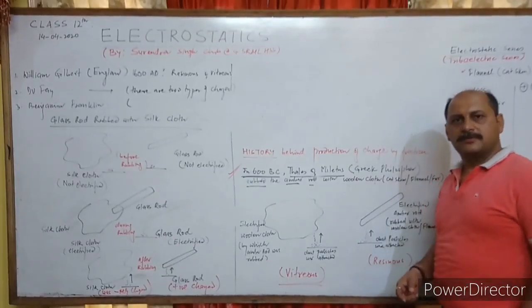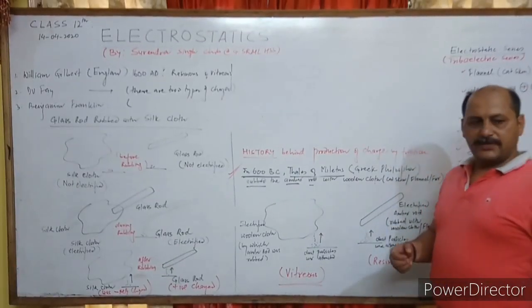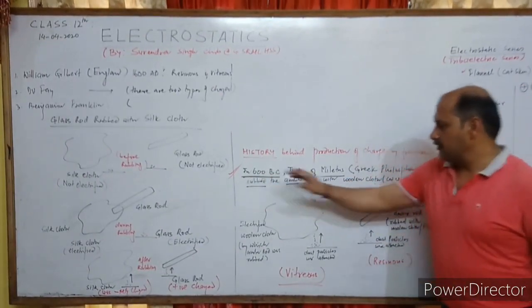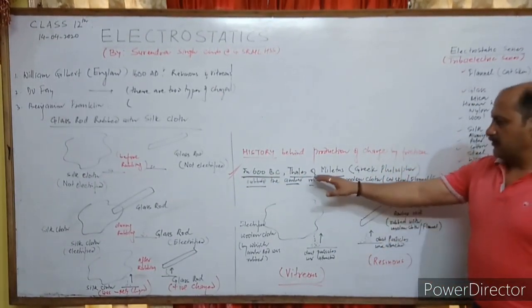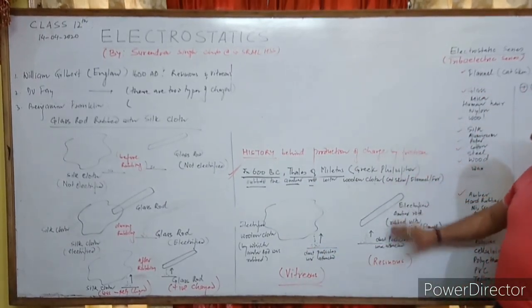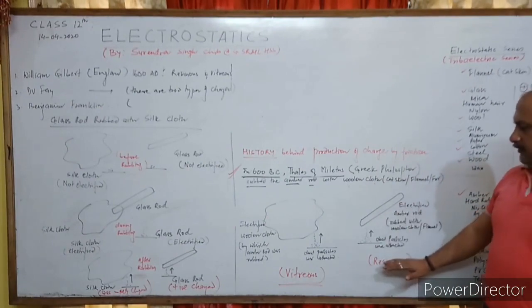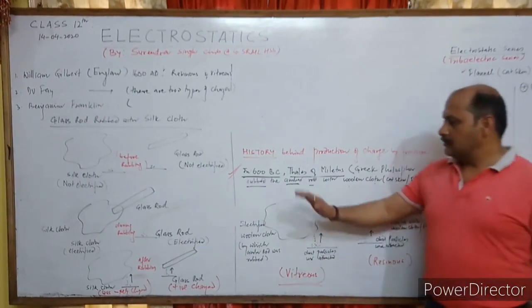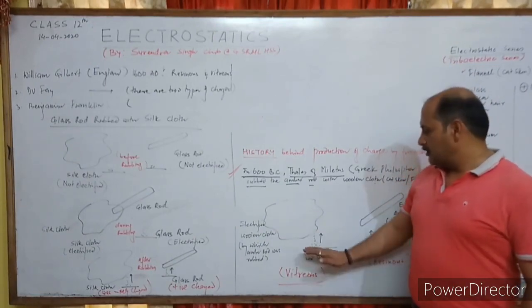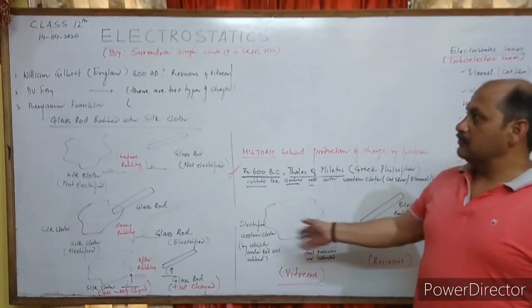Hello my dear students. In the previous lecture, I was here in 600 BC when fields of millet rubbed amber with woolen cloth. Amber acquired the property of attraction, and woolen cloth also got electrified. It starts attracting dust particles. Now let's go to